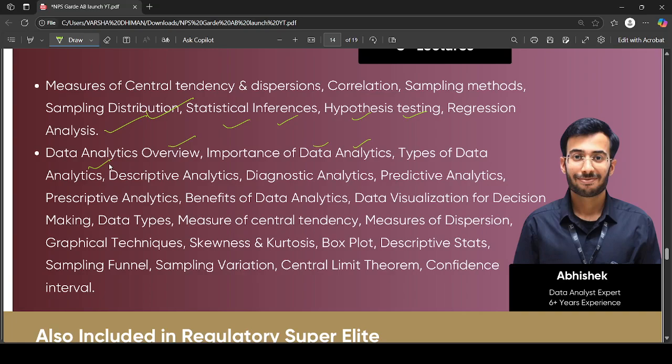types of data analytics, descriptive analytics, diagnostic analytics, predictive analytics, prescriptive analytics, benefits of data analytics, data visualization for decision making, data types, measures of central tendency, measures of dispersion, graphical techniques, skewness and kurtosis, box plot, descriptive stats, sampling funnel, sampling variation, central limit theorem, and confidence interval. So all these portions will be covered by Abhishek sir, right?